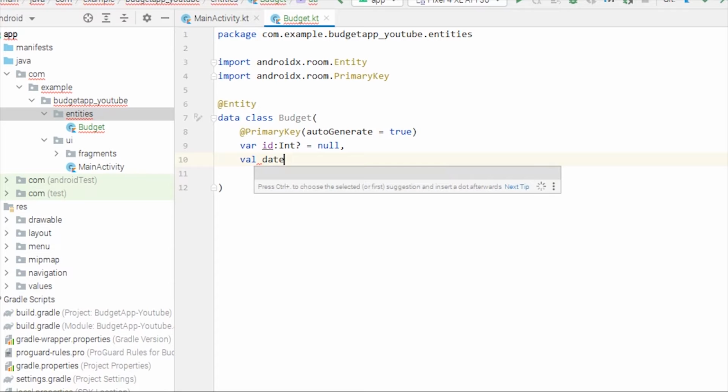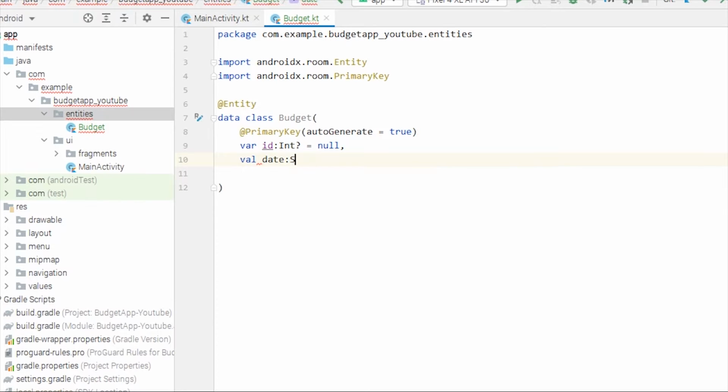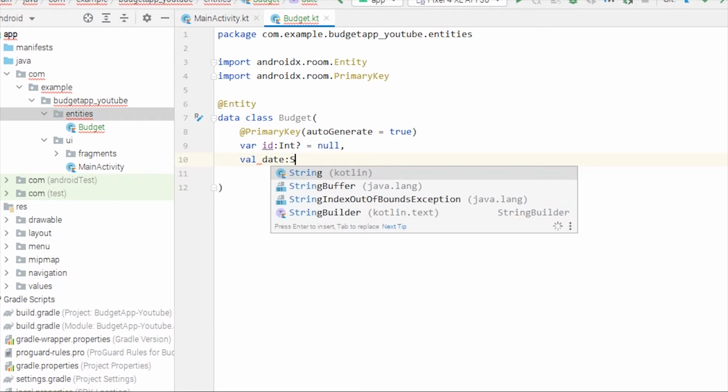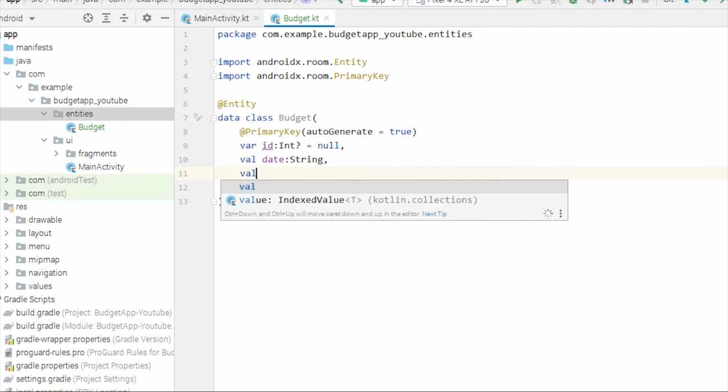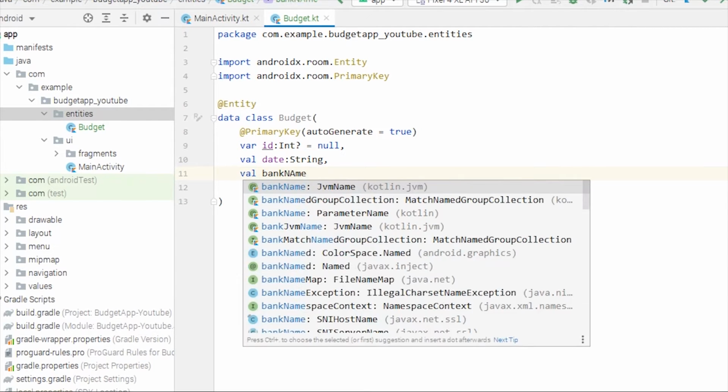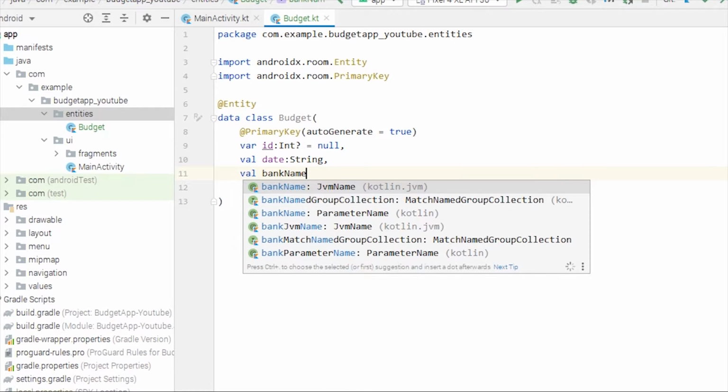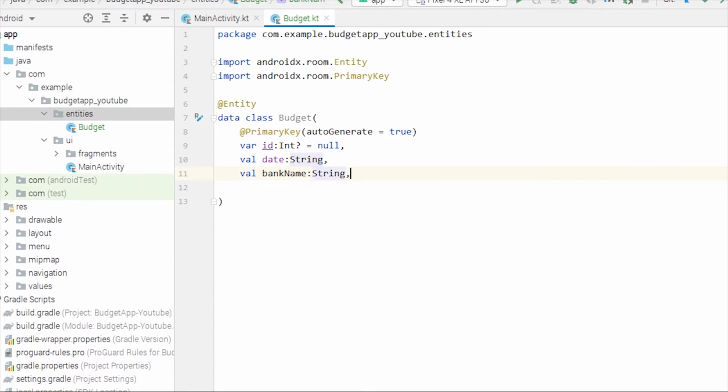So date, we'll store the date in the form of string. Then we'll have bank name. This will also be a string. Then we have amount, and this will be float, not string, obviously.